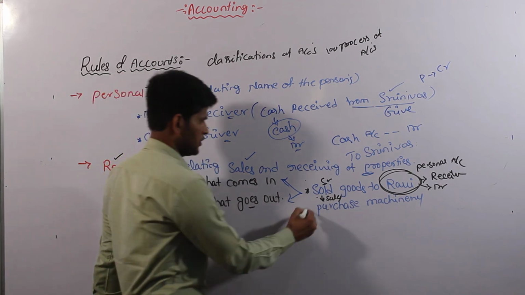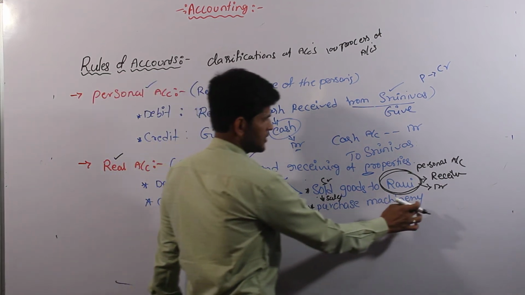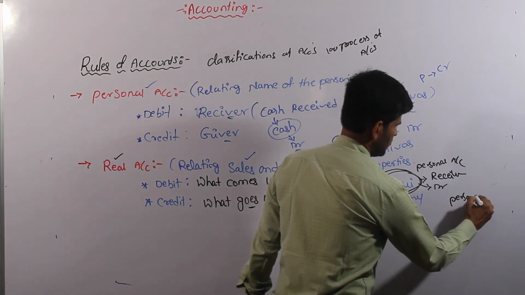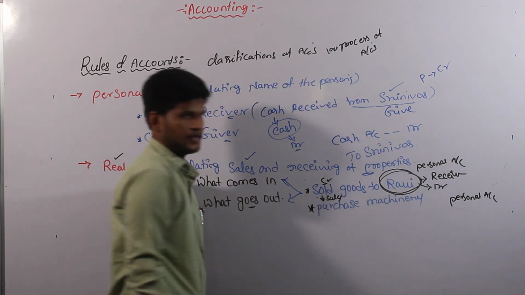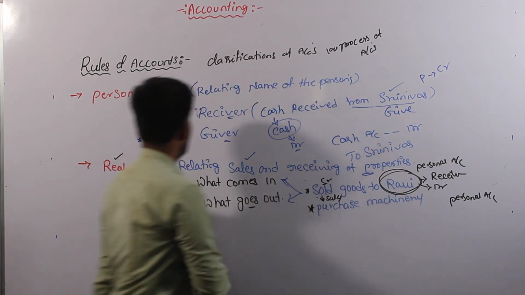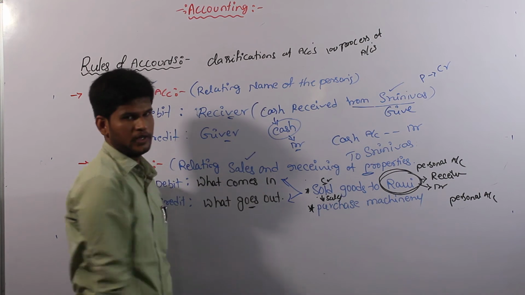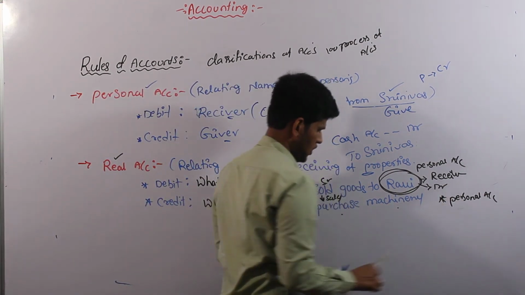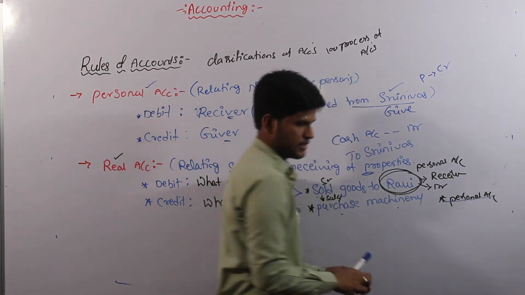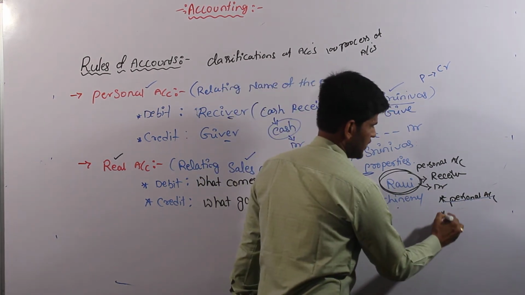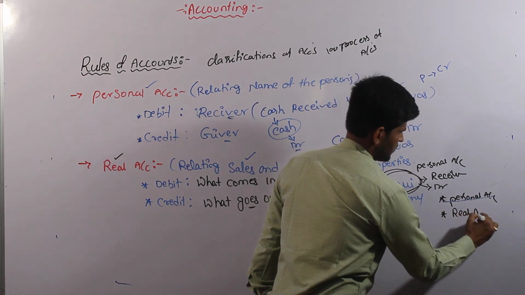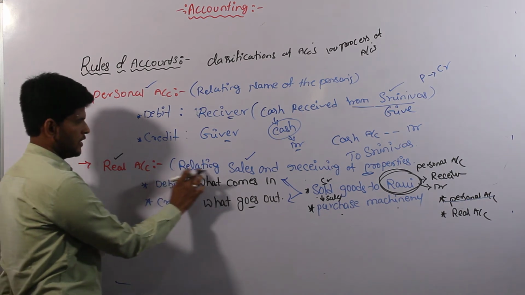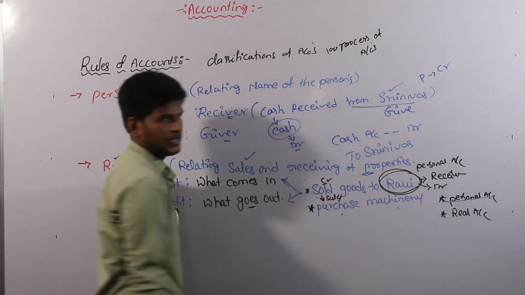Again one more example to the real account, that is purchase machinery. We can identify the first rule, that is personal account is there in the transaction or not. Come to the personal account. Personal account is relating to name of the person. Here we have purchase machinery. So personal accounting is not there. So we can cancel the personal account and come to the second rule, that is real account. Again I am repeating the second concept, real account. Real account is relating to sales as well as receiving any property.